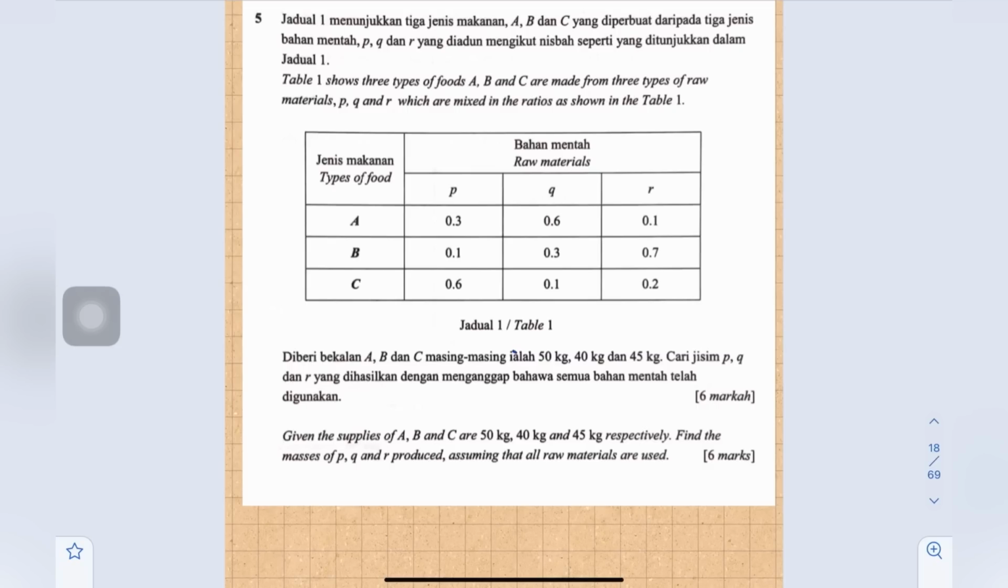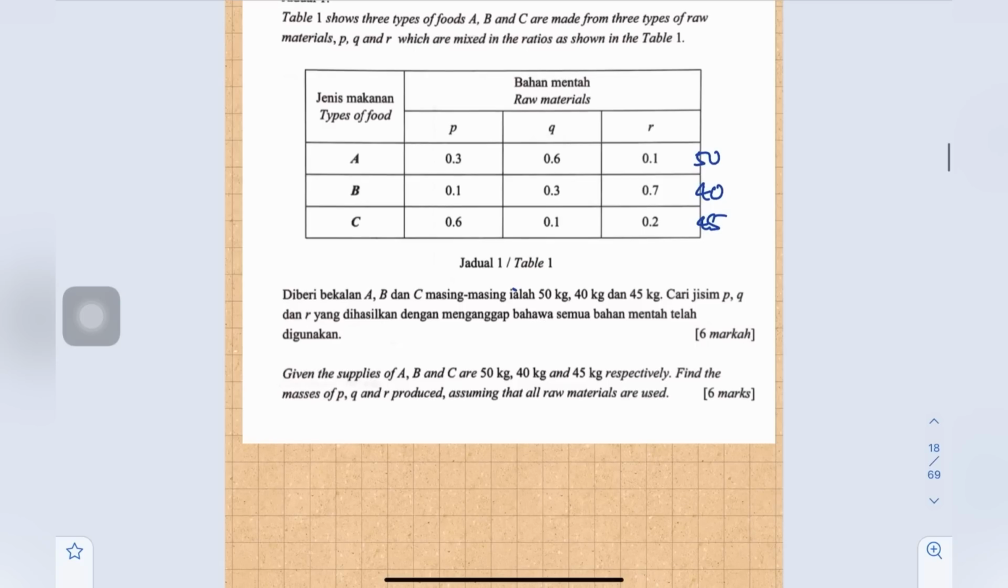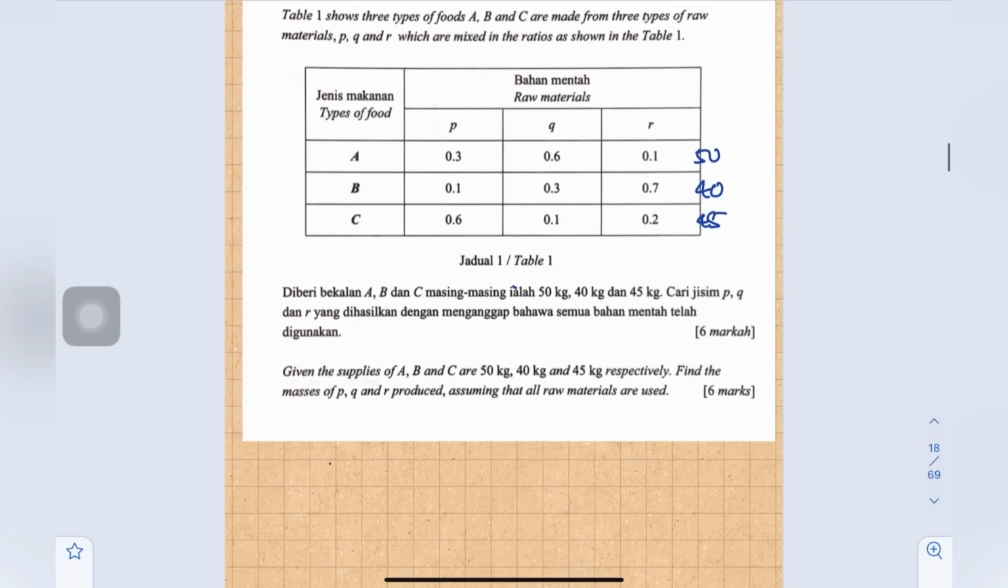Okay, so now given A 50 kg, B 40 kg, and C 45 kg. Okay, so this is simultaneous equation. So we need to create 3 equations because we have 3 unknowns, P, Q, and R. Okay, so the first one, we have 0.3P plus 0.6Q plus 0.1R equals to 50.